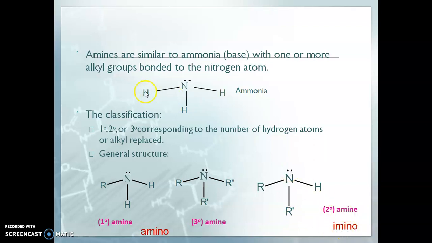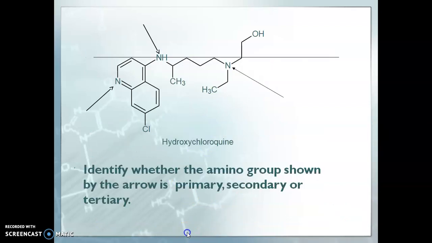If three hydrogens of ammonia are replaced by three alkyl or aryl groups, then the tertiary amine is formed.